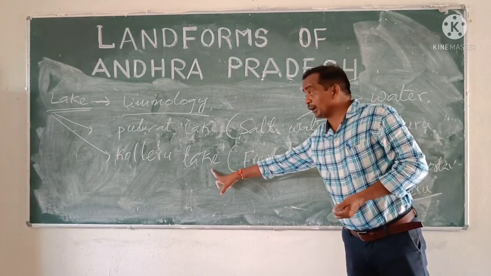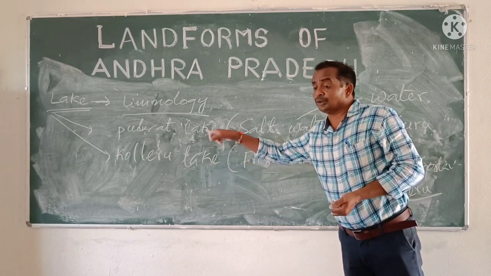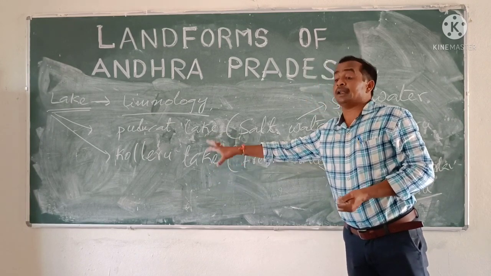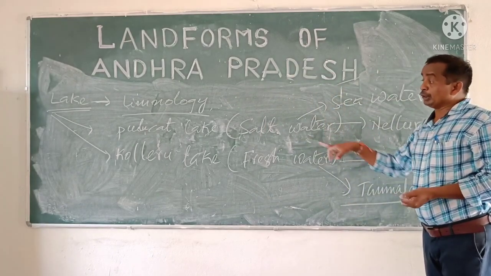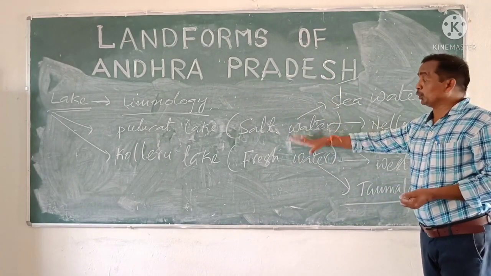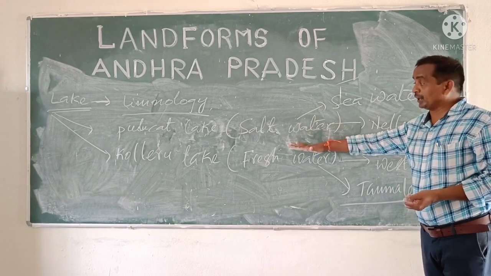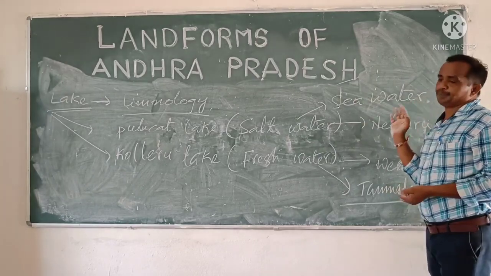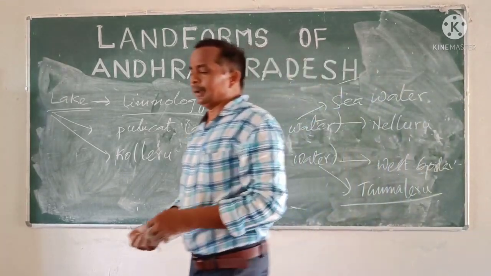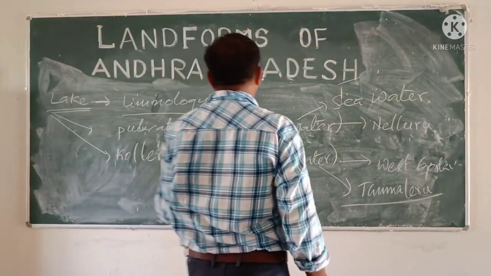That's why this water is also suitable for agriculture. This water is also suitable for drinking if it is possible to convert it into drinking water. Whereas Pulicat lake water is not suitable for drinking or agriculture, because it is formed with sea water of the Bay of Bengal.